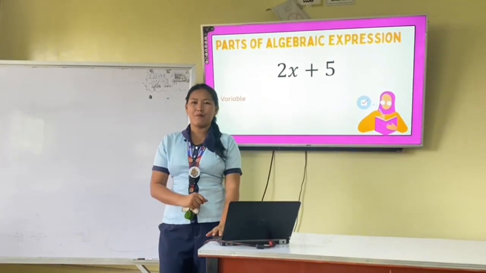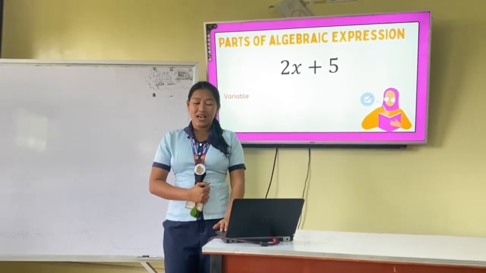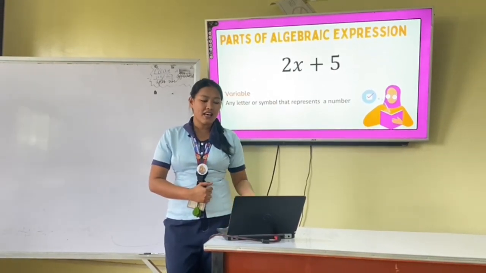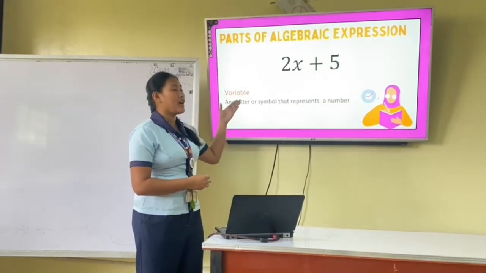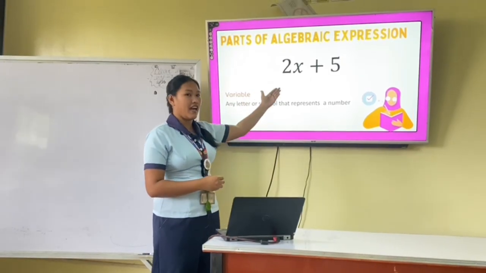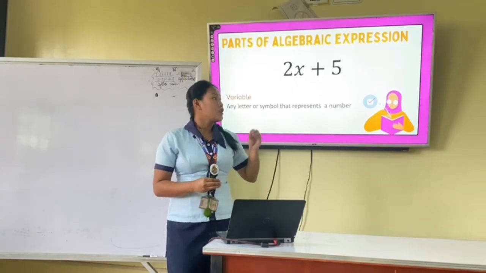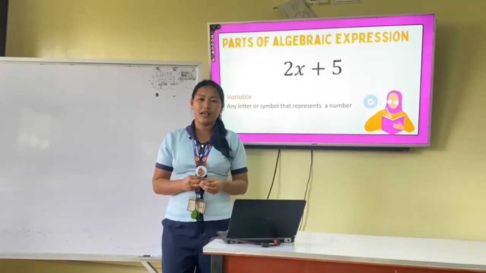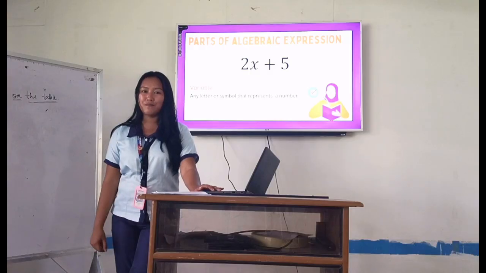Who has any idea what a variable is? None? So a variable is any letter or symbol that represents a number. In this expression, 2x plus 5, the variable is x, because it is a letter or symbol that represents a number. Do you understand what a variable is?